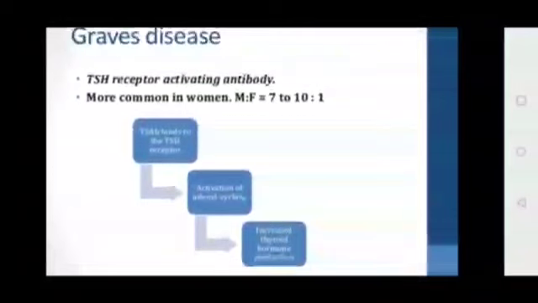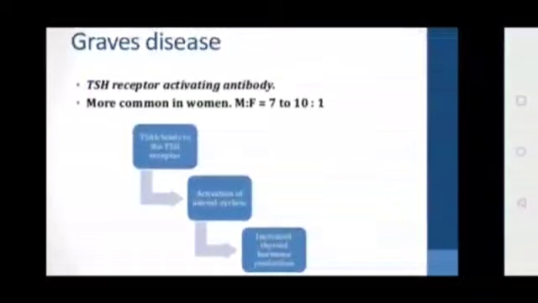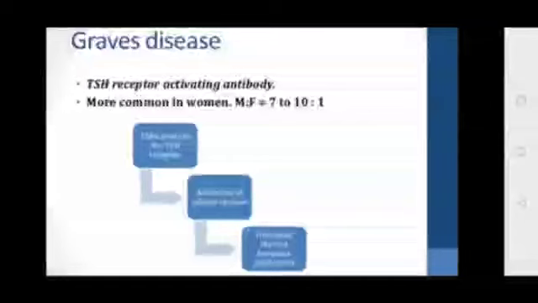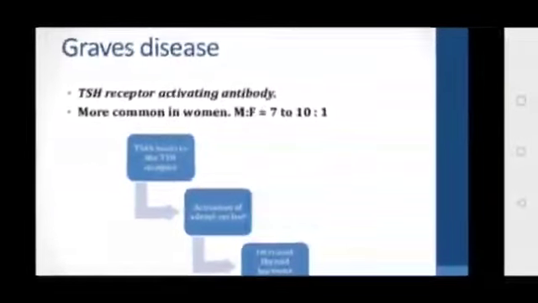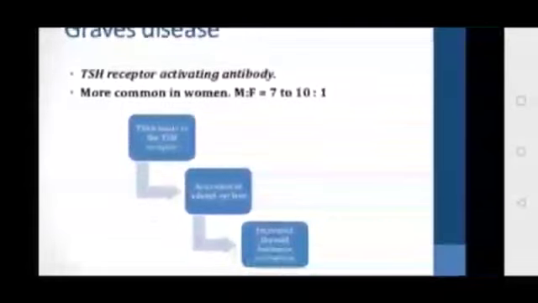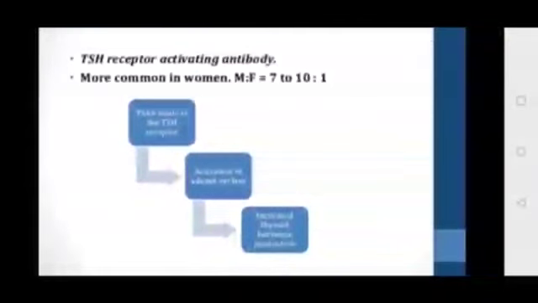Let us discuss in detail what Graves disease is. Graves disease is a diffuse vascular goiter appearing at the same time as hyperthyroidism, usually occurring in a younger woman and infrequently associated with eye signs, that is ophthalmopathy. This syndrome is that of a primary thyrotoxicosis. 50% of the patients have a family history of autoimmune endocrine diseases. The specialty is that TSH receptor activating antibody is produced in Graves disease. It is more common in females, with a ratio of 7 to 10 females for every one male.